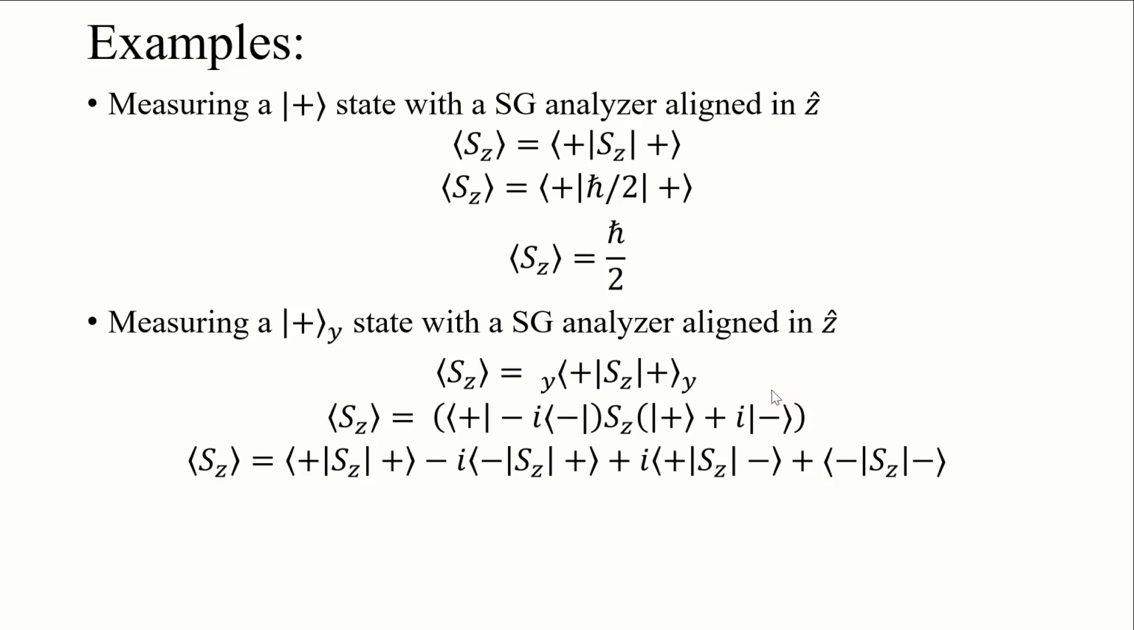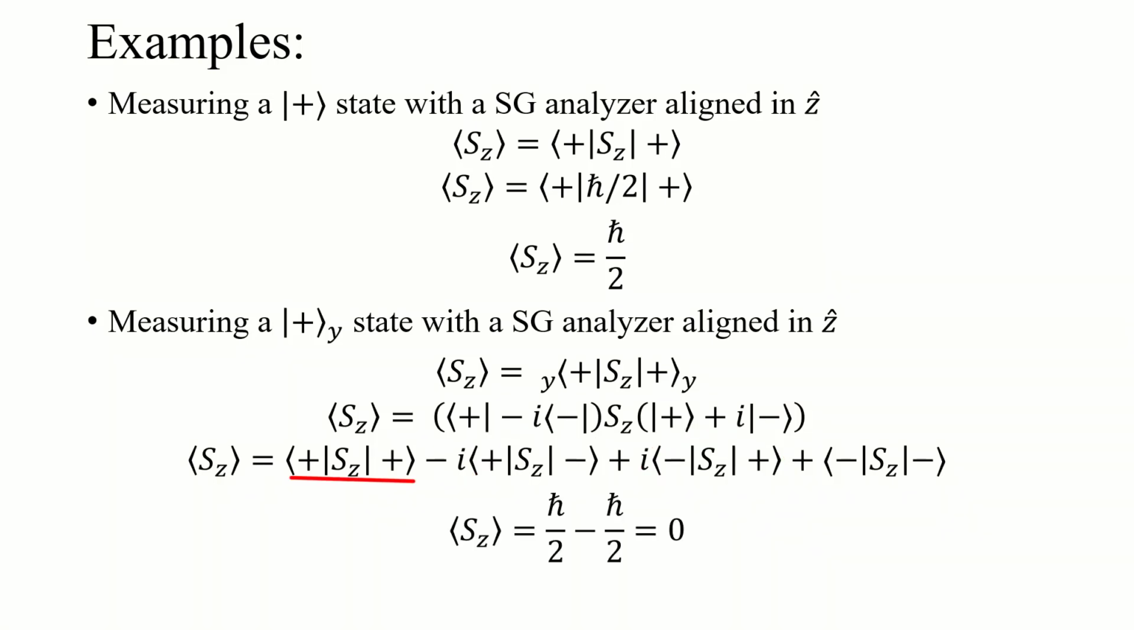Only two of these terms will be non-zero, right? Because that S_z operator is acting on eigenvectors, so it's not going to change any of those kets. And the spin up and spin down bra and ket are orthonormal, so those middle terms are going to be zero because the minus and the plus inner products are going to be 0. So we're left with the first term, which will give us h bar over 2, and the last term, which will give us a minus h bar over 2.